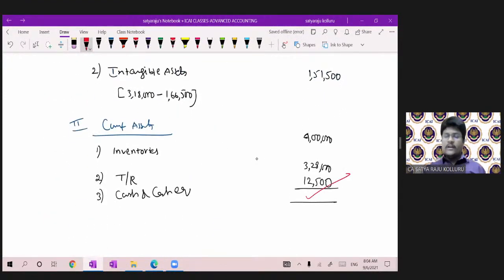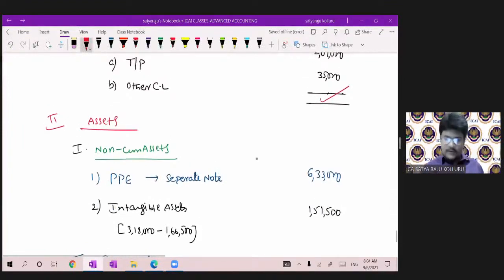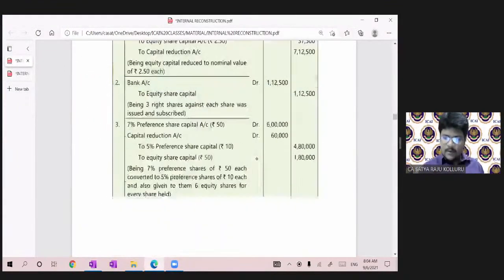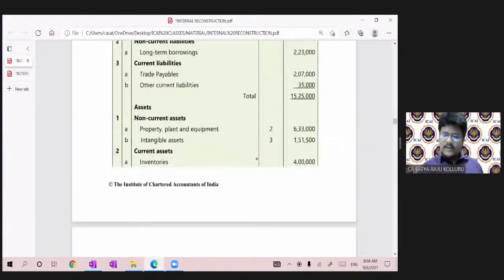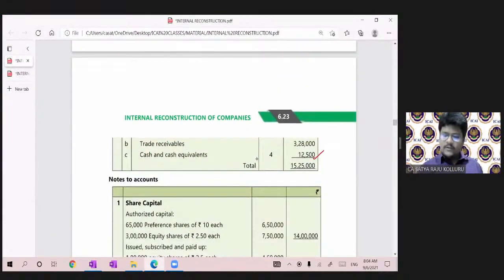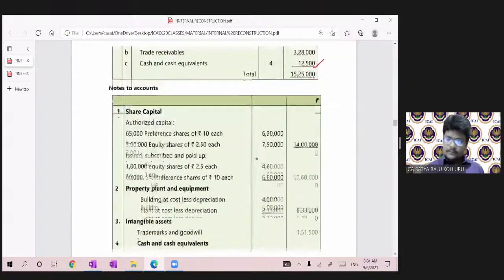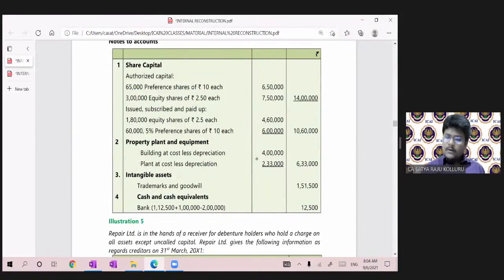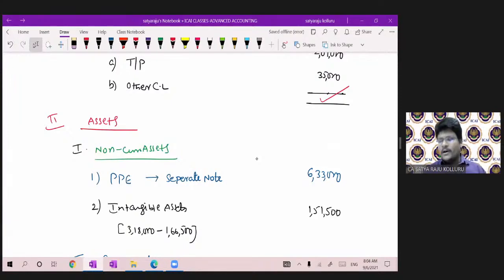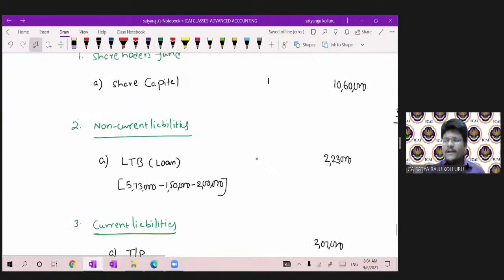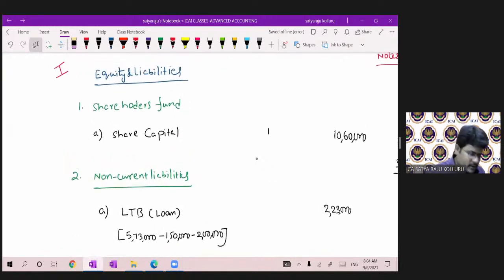I don't want to check. It will tally, because just now I cross-checked with the problem answer. So the cash and cash equivalent figure was 12,500, and the share capital was 10,60,000. Is it okay with you? All of you with me? There was only a small clerical issue: instead of recording the 1 lakh, I recorded a different figure. Okay. Yes, the balance sheet tallies, sir. Okay, fine.